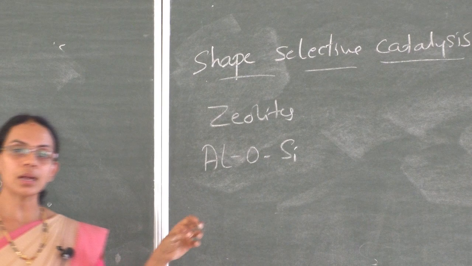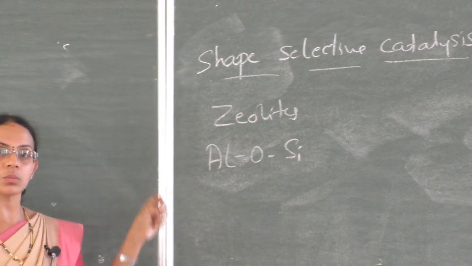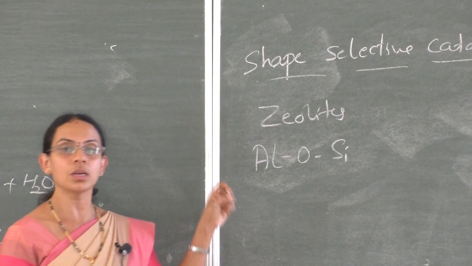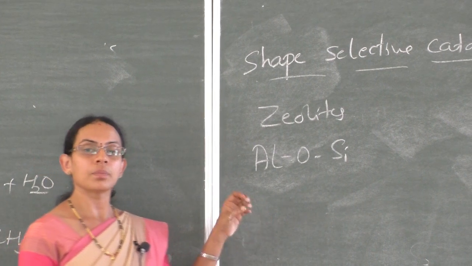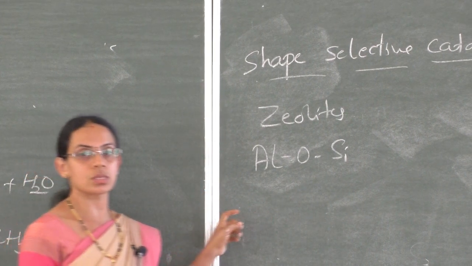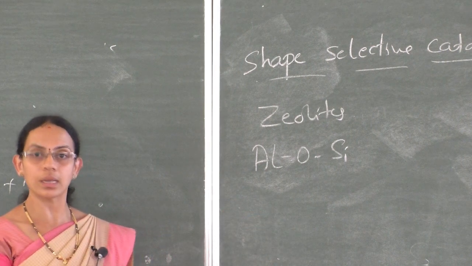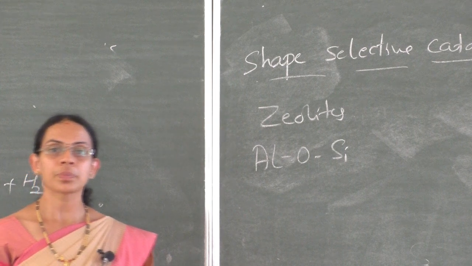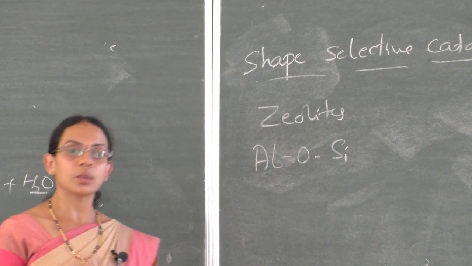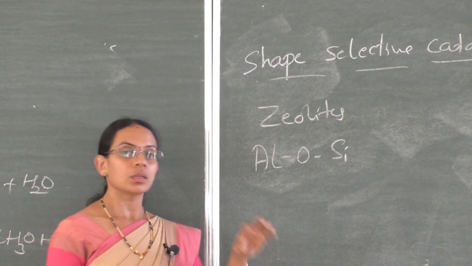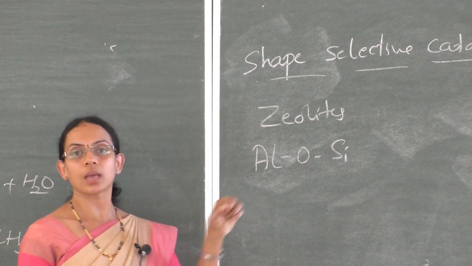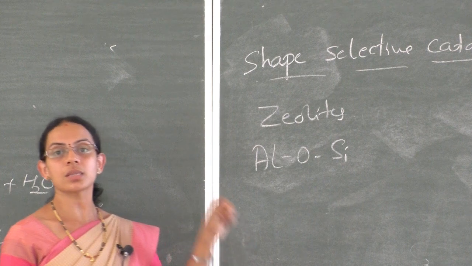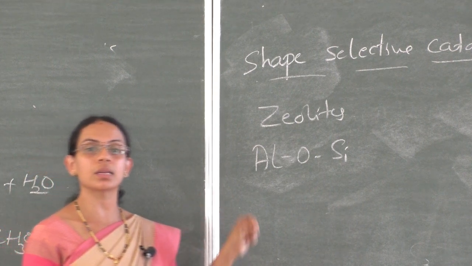If the reactant molecules have the same size and structure as that of the cavities present on the surface of the zeolite, then that zeolite can be used as a catalyst for those reactants. So shape selective catalysis is a process that depends only on the pore structure of the cavities present on the catalyst and the size and shape of the reactant molecule.